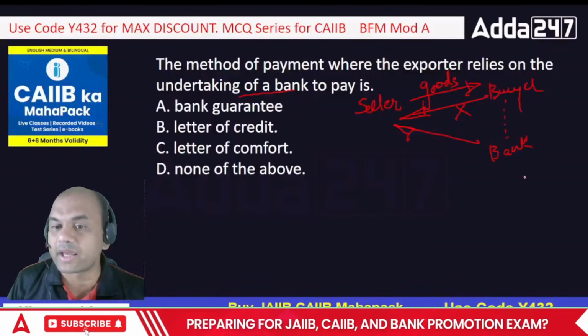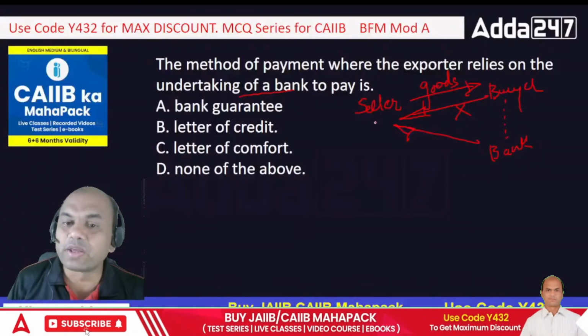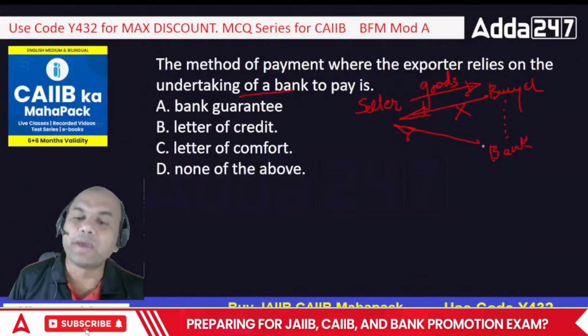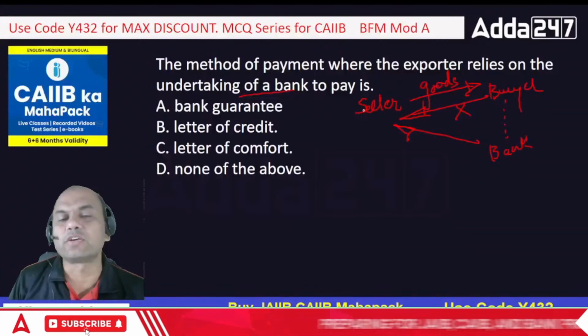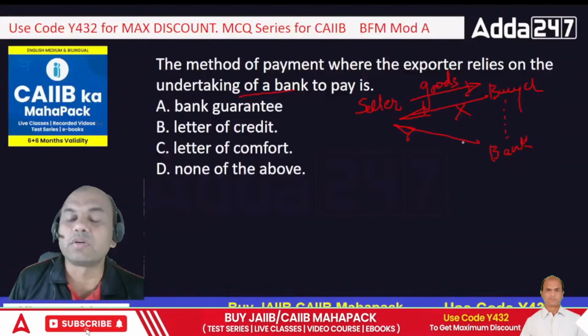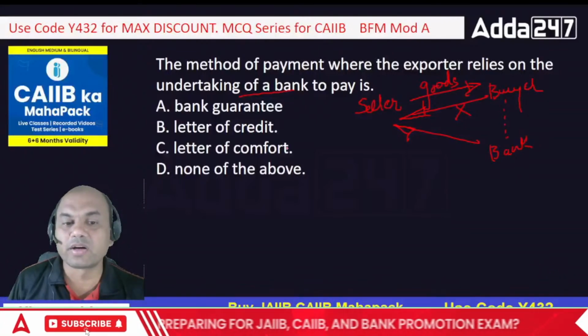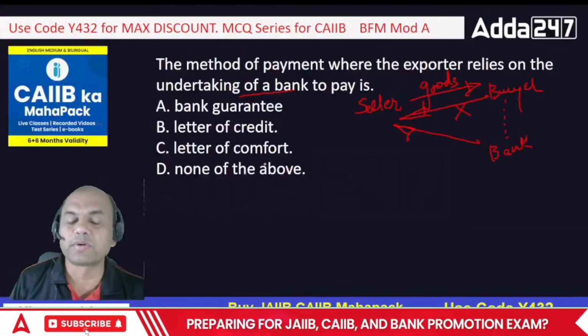Understand, it's not that the bank is saying we will pay you if the buyer doesn't pay. It's not that. The bank is saying here, undertaking of the bank, it means the bank is saying we will pay you at any cost. So what is that called? That is called a guarantee, or LC, or letter of comfort, or none of the above. Remember,